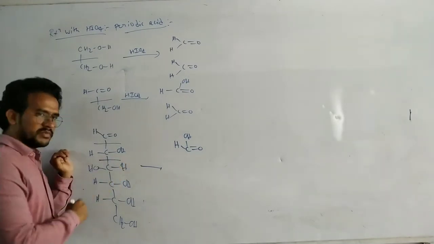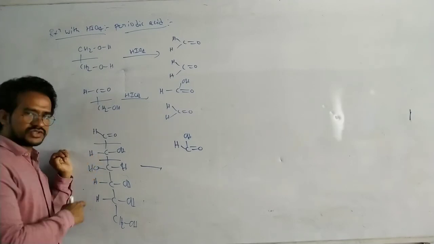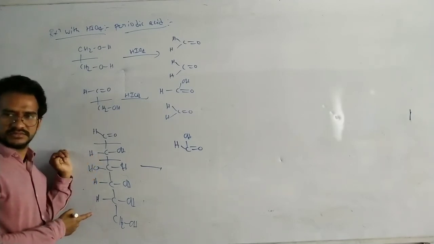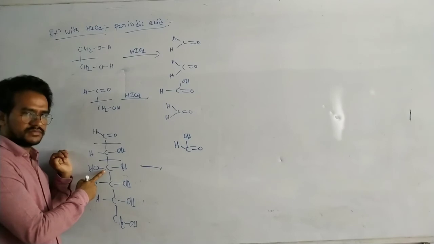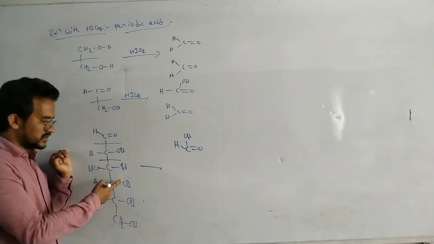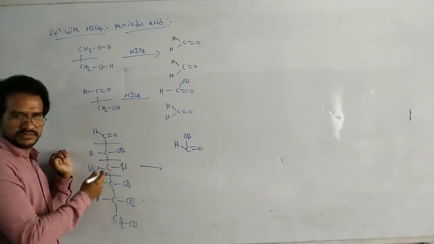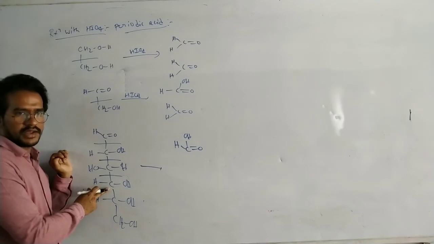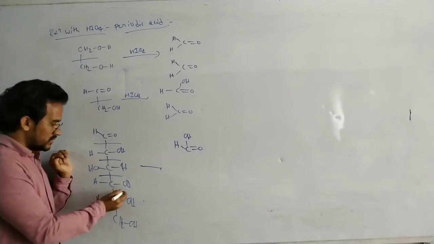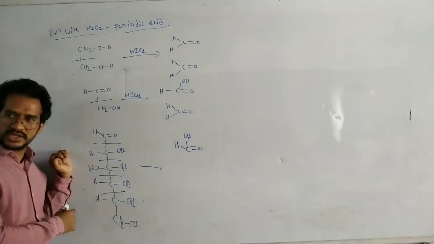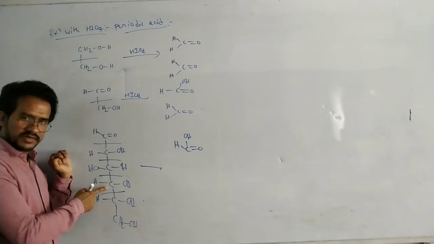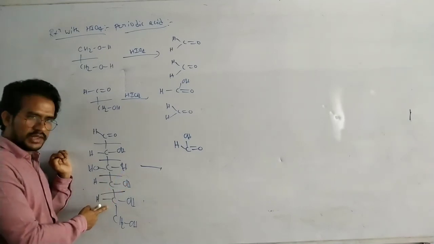Now again here C-C bond breaking. This aldehyde is oxidized to acid. It is converted to aldehyde. Okay. Now again reaction with the third mole of the HIO4. This aldehyde is converted to acid. This is converted to aldehyde. Again here oxidation with the fourth mole of the HIO4. This aldehyde is converted to acid. It is converted to aldehyde.